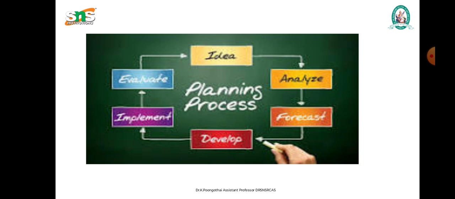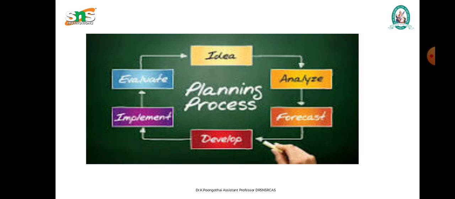The next one is selecting a course. In this, it includes a course of action which is the optimal one. Any one of the alternatives may be chosen by the executive. That is known as the choice of alternative course of action.